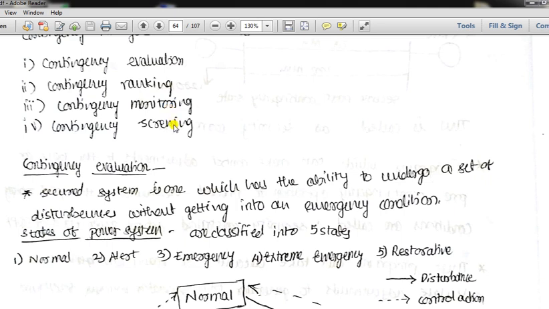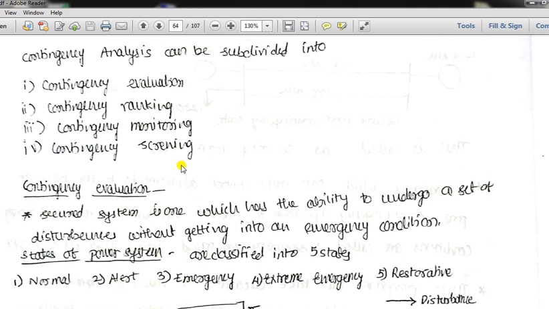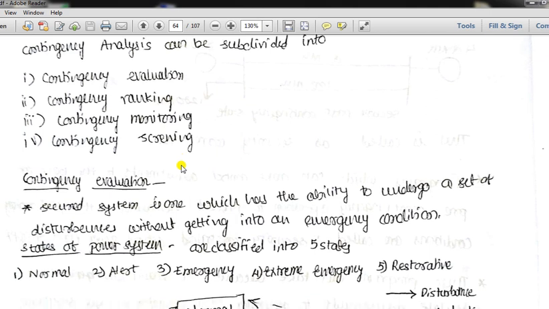Then contingency screening. As I mentioned, there will be many contingencies occurring at any instant of time. So we need to screen the contingencies, divide and segregate them. That will make our contingency evaluation easier. So these are the various steps in the contingency analysis.